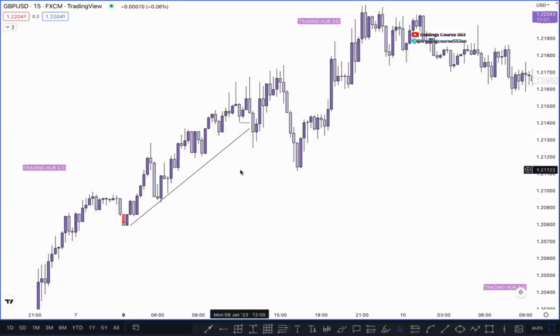After taking out the inducement, when can we buy here? As we know, after taking out the inducement, price must tap on the order block. You can buy or sell based on the single candle order block, or the IFC candle. So in this scenario, the market took out this inducement at this point, and after that, where is our unmitigated order block?